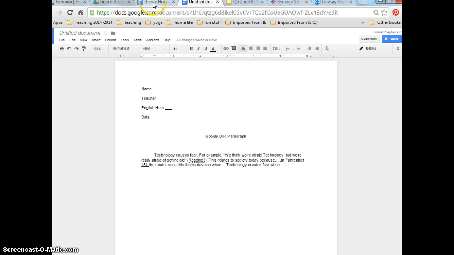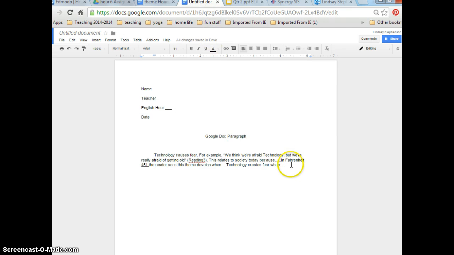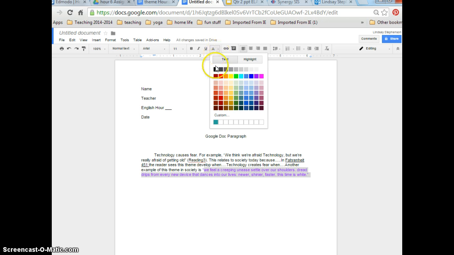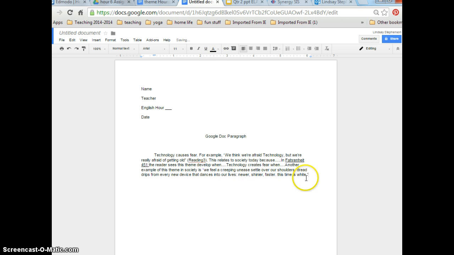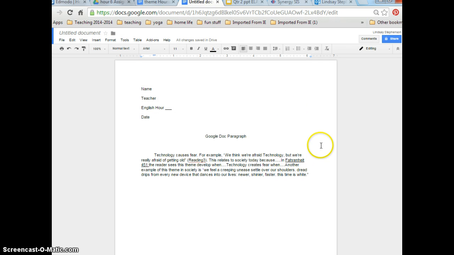You'd go back to your document, you would highlight another piece of evidence, copy it. Another example of this theme in society is, and paste. Then again, you want to make sure that's not purple, but that you go ahead and change the color back to black. And this didn't have where the reading came from, so don't stress over that, just leave it there.